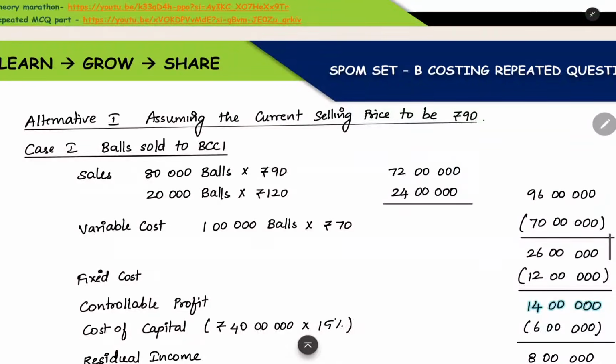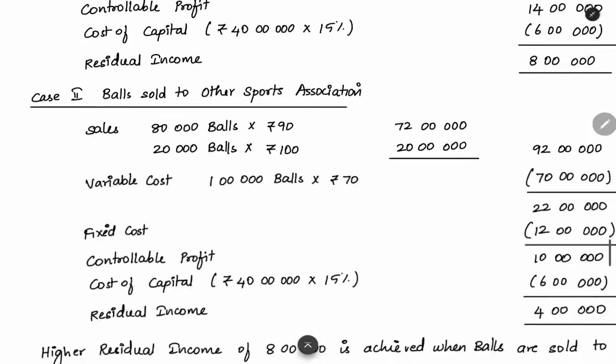This residual income is for selling the total units. We are selling a total of 1 lakh units, and for that total of 1 lakh units, this much is the residual income.